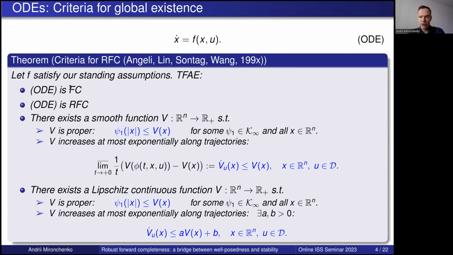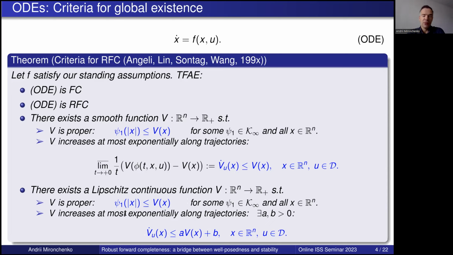So one more time, forward completeness is equivalent to existence of a smooth Lyapunov-like function V, which has a uniform bound from below and which increases at most exponentially along the trajectory. Let me add one more criterion: forward completeness is equivalent to existence of a Lipschitz continuous function V, which is proper and which again increases at most exponentially, but also with this drift term.